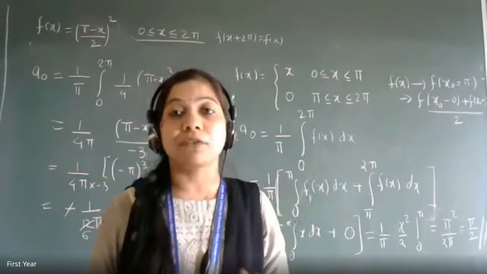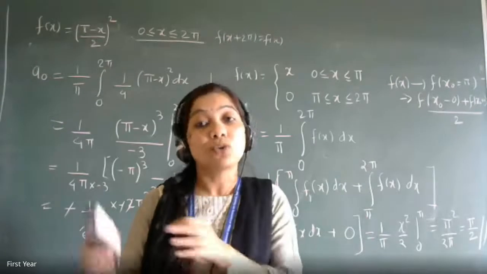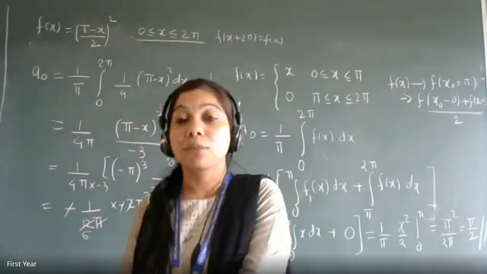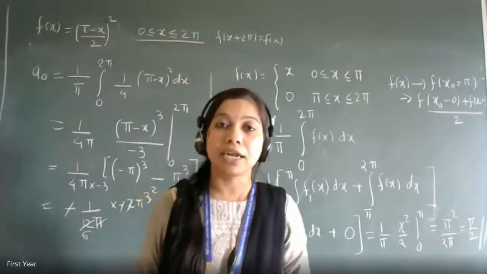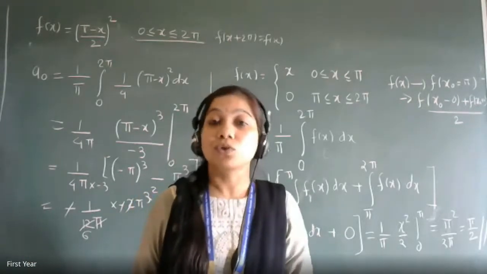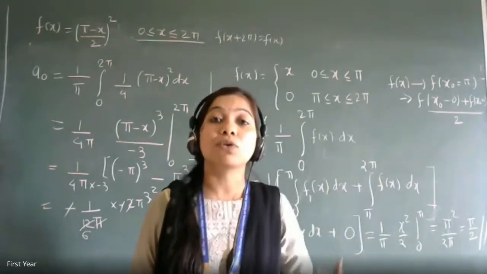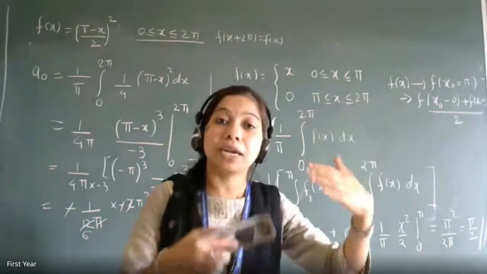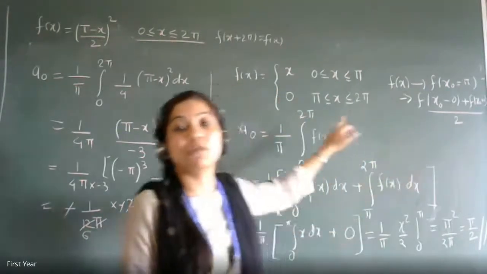Where the function is continuous at x naught, then directly f of x will converge to f of x naught at the point x naught. But at the point where it is discontinuous, where will it go? To the left hand limit or to the right hand limit? We don't know. So the conclusion of the derivation is that it turns out to be the left hand limit plus the right hand limit divided by 2, the average of both the limits. That's the formula which I have written.